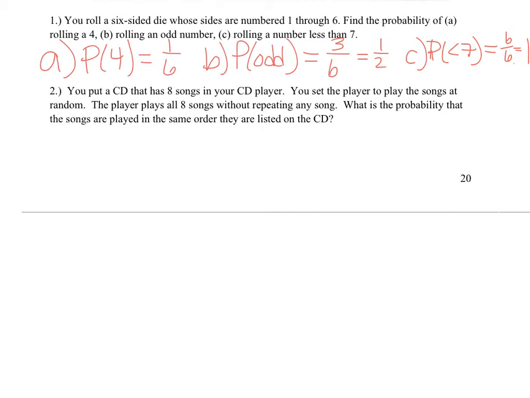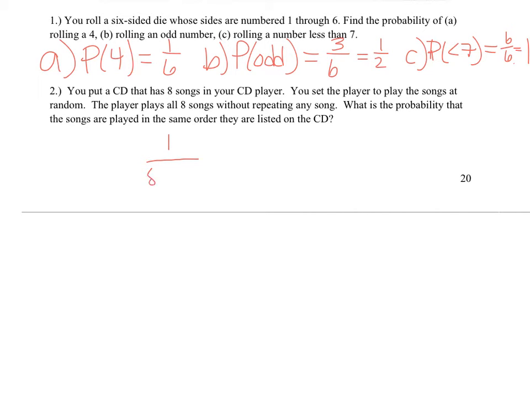Number 2, you put a CD that has 8 songs in your CD player, or you could think of it as an MP3 player, and you've loaded the newest album on there. You set the player to play the songs at random. The player plays all 8 songs without repeating any song. What is the probability that they're played in the same order as listed on the album? Well, there's only one way that can happen. You play all the songs in the exact order they're listed on the album. So there's only one favorable outcome. What we need to think about are the total number of outcomes.